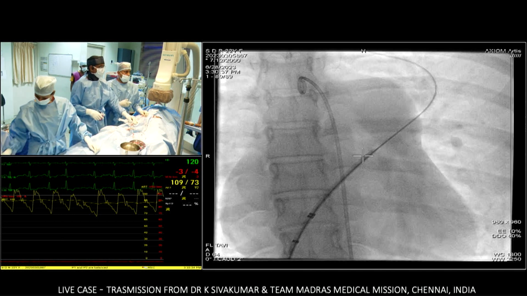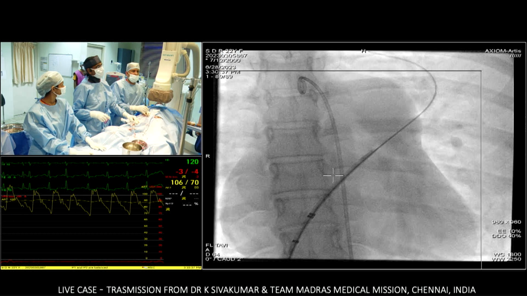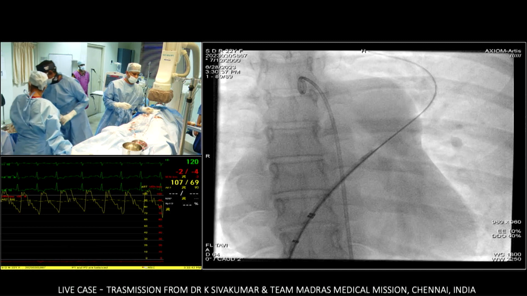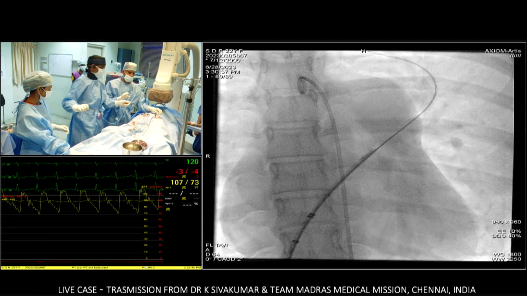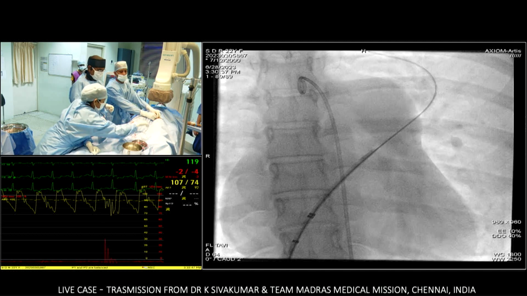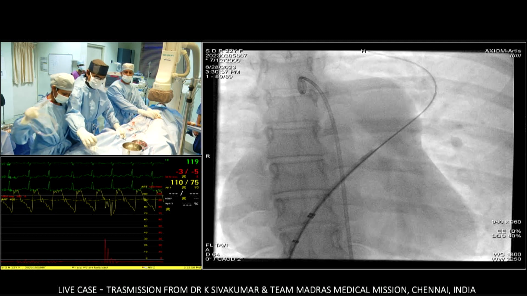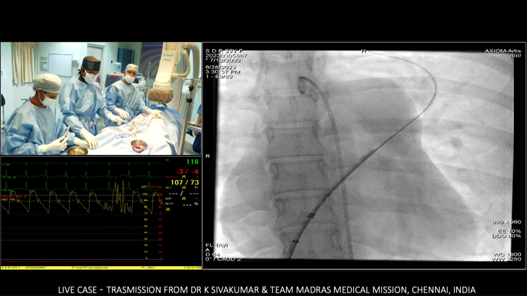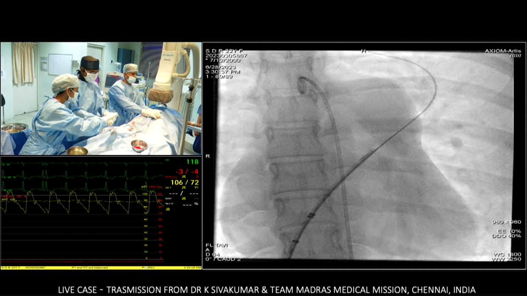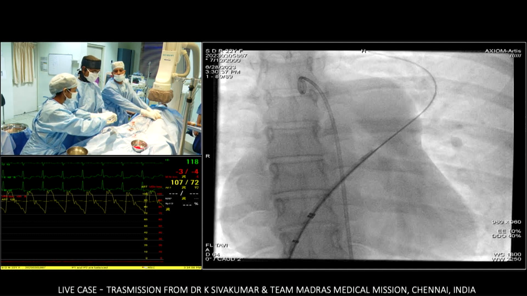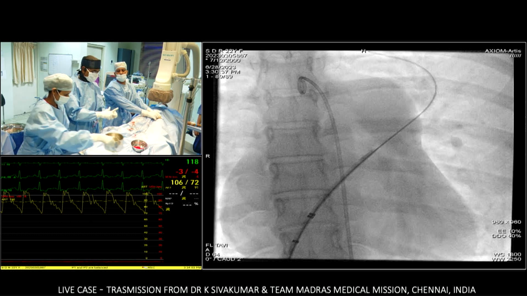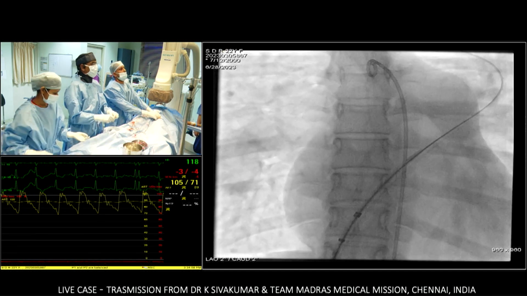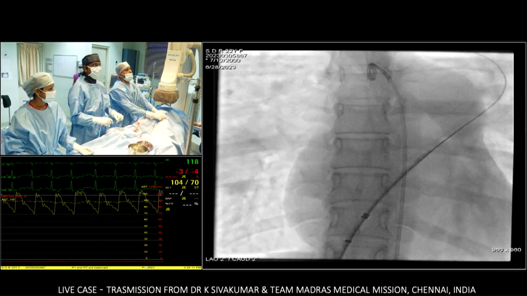Hi. The purpose of doing this balloon testing is to find out whether there is going to be any amount of drop in my pulmonary artery pressure. Can we get the catheter? If the pulmonary artery pressure is dropping significantly without a drop of the aortic pressure, I'll be very happy. I still will go ahead with a fenestrated device. But if the pressure is not falling at all, then I will be thinking about continuing medical management.